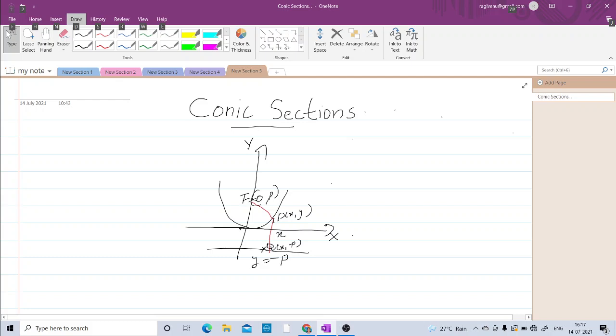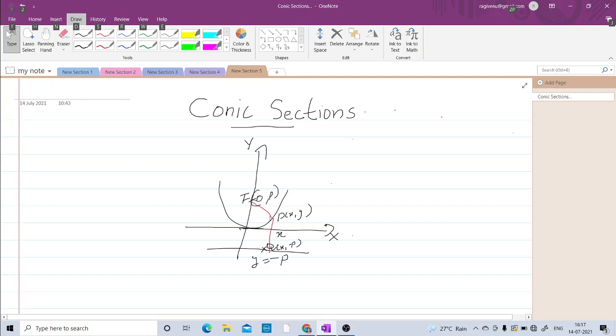Now by the definition of the parabola, the distance from the focus F to the point P and the distance from the point P to the directrix are the same. So we get the distance FP equal to distance PQ, or PF is equal to PQ.